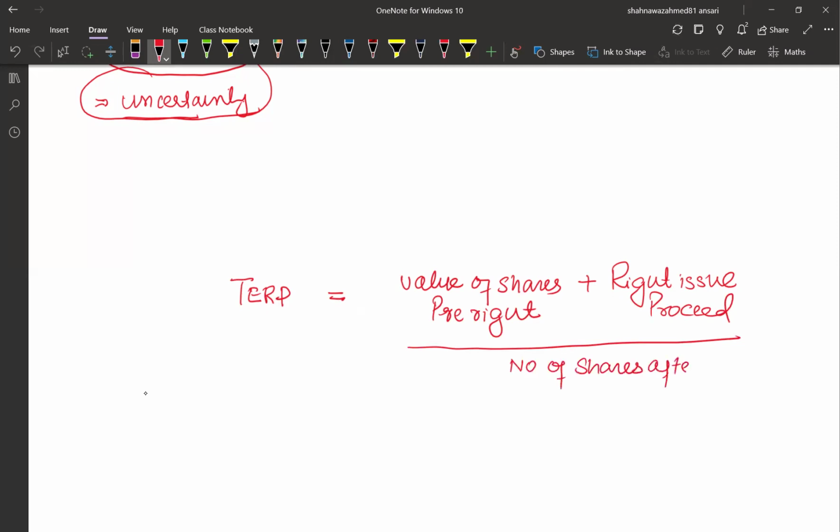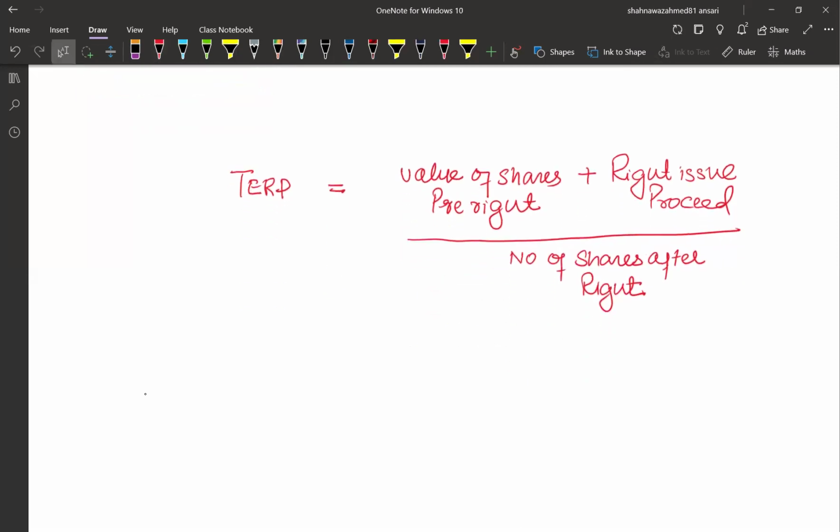That is the number of shares before the right and the rights shares. This is the number of shares after the right. In this formula, we can also add the issue cost of rights shares as well as the net present value generated from the proceeds of the rights shares. So let's apply this formula.